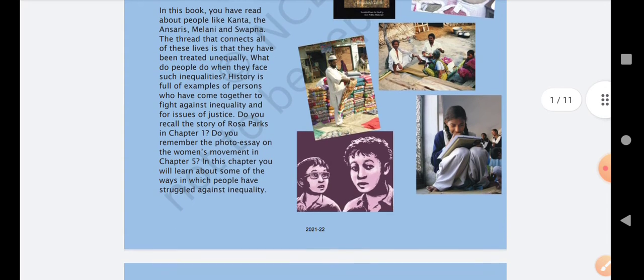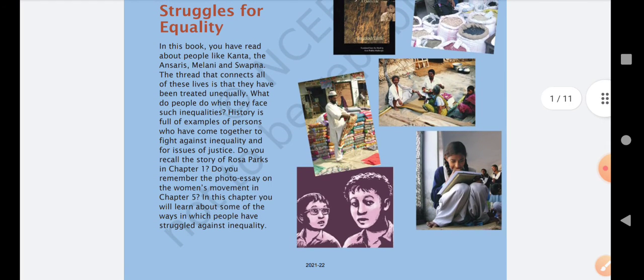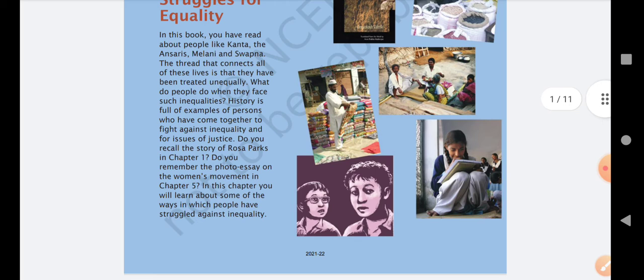So let's begin. In this book, you have read about people like Kanta, the Ansaris, Melani, and Swapna. In this book only, you have studied the story of Kanta, Ansaris, Melani, and Swapna in different chapters. The thread that connects all of these lives is that they have been treated unequally. One thing common between all those people is that they have suffered from inequalities that are present in the society. History is full of examples of persons who have come together to fight against inequality and for issues of justice. Our history is full of those people who came together so that they can fight against these inequalities and bring justice to the particular people.